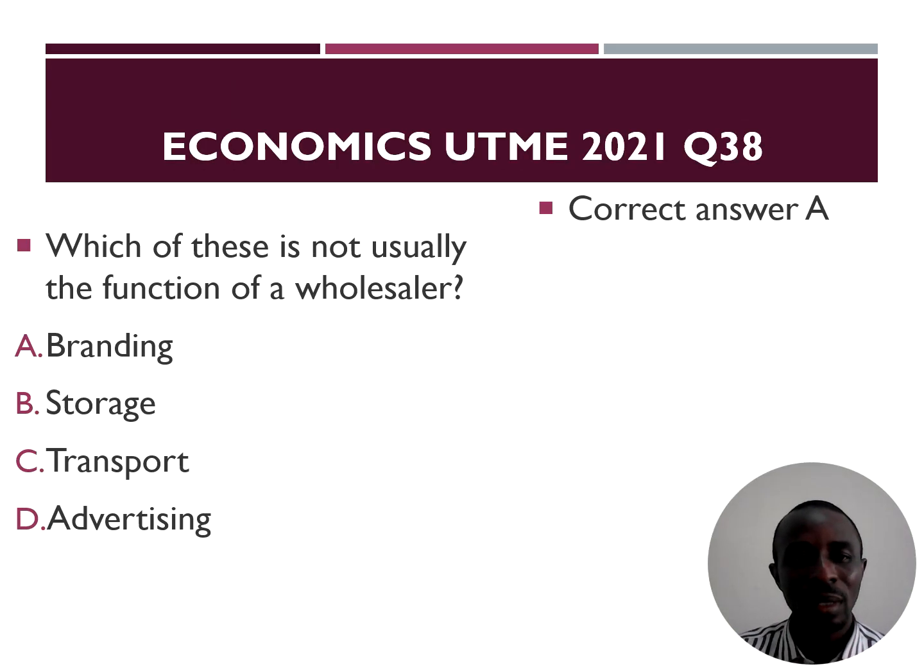Question 38. Which of these is not usually the function of a wholesaler? Branding. Take note of the words not usually. A wholesaler does not always brand the product. Storage. The wholesaler stores the product in his warehouse. He transports the product, that is, moves the product from the producer to his own warehouse and also to the retailer. He advertises the product. But A is the answer, because branding is not usually a function of a wholesaler.